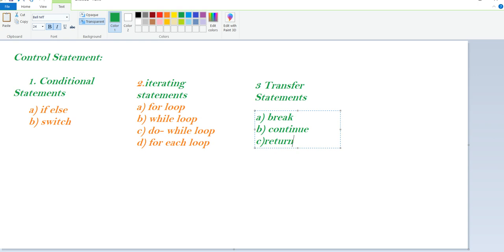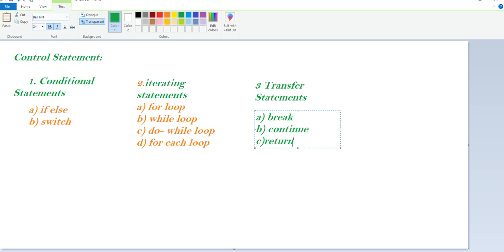But a control statement is nothing but when we want to execute in a sequential order or a random order according to the programmer's choice. There are a total of three types of control statements: conditional, iterating, and transfer. Again there are subcategories in each.